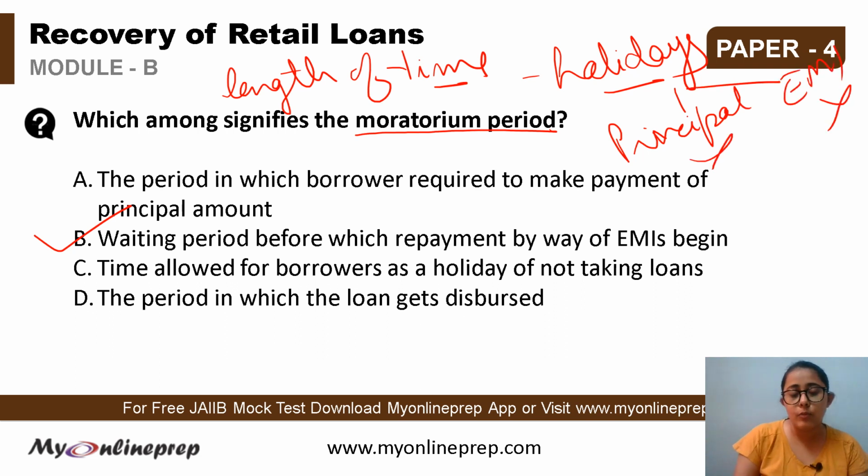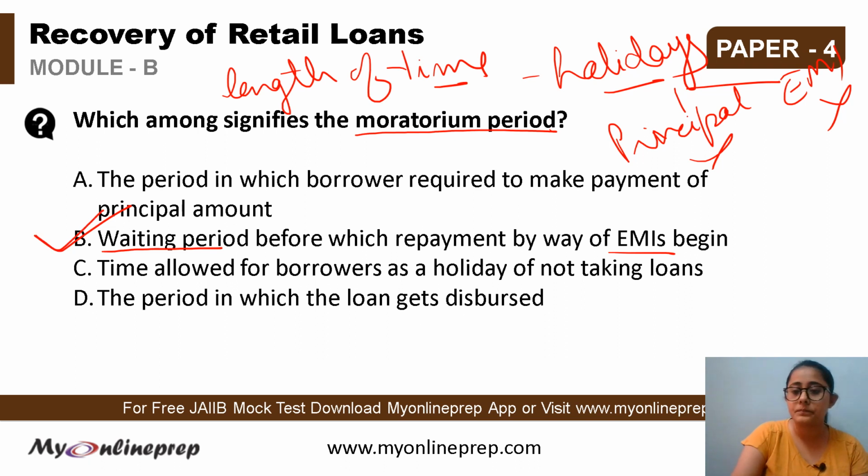That is, the borrower, in this moratorium period or holiday period, has not yet started paying the principal or EMI, and it is basically a waiting period. Like it is mentioned here, it is a waiting period before which the repayment of the loan by way of EMIs begins. So it is the moratorium period, that is the holiday period. After this period ends, the repayment through EMIs, whatever the terms and conditions decided, starts accordingly. So the answer here is option B, that is, it is the waiting period.